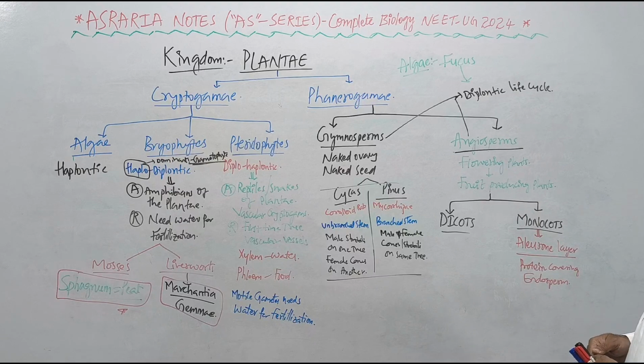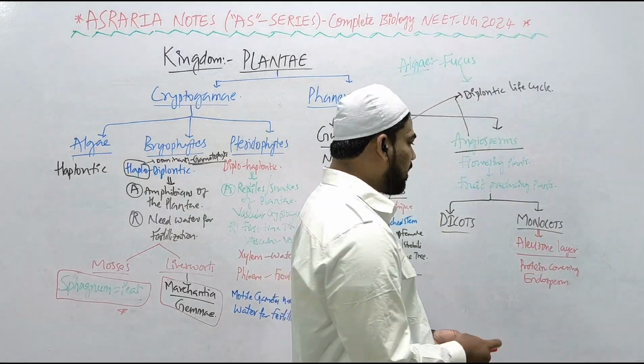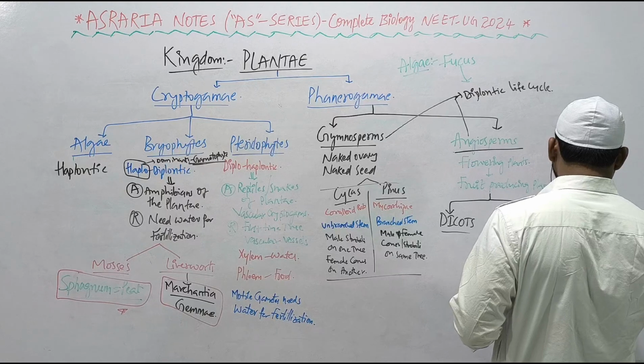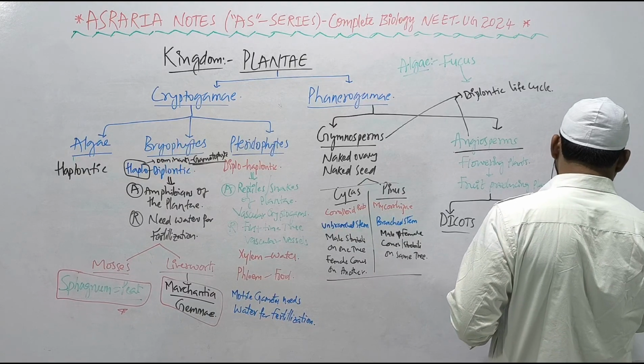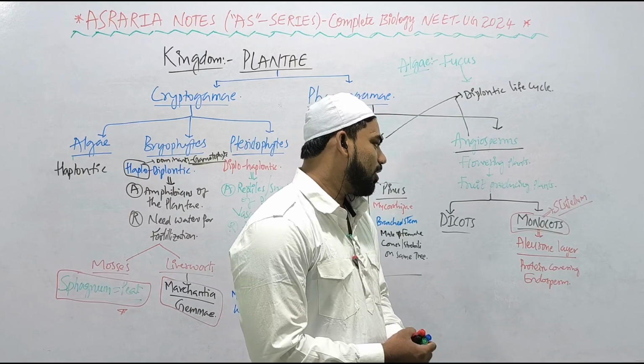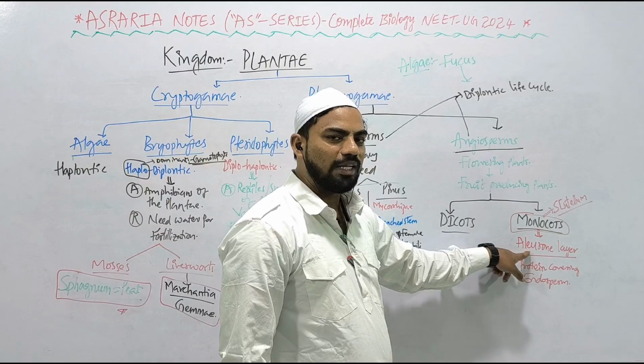Angiosperms are the flowering plants, fruit producing plants, divided into two classes: dicotyledon, consisting of two cotyledons in the seed, and monocotyledon, consisting of a single cotyledon in the seed. That single cotyledon in the seed of a monocot is shield-shaped. The cotyledon of the monocot seed is called scutellum. And around the endosperm we can see a proteinaceous covering called the aleurone layer.